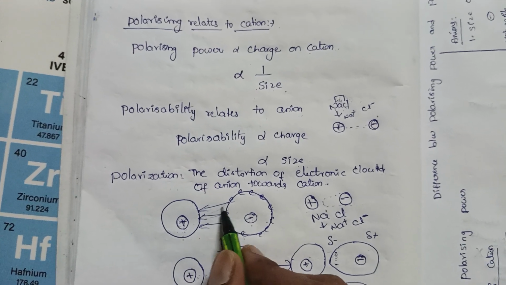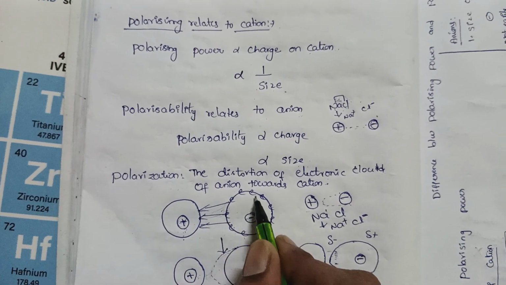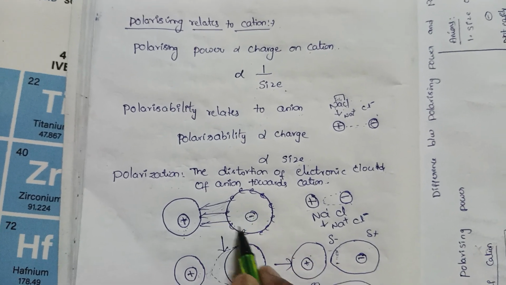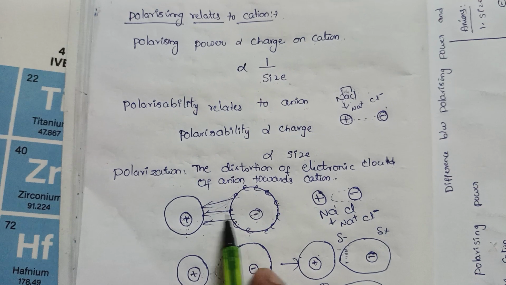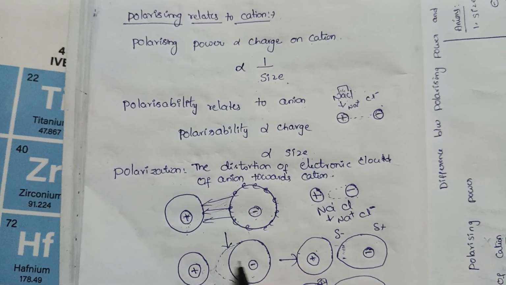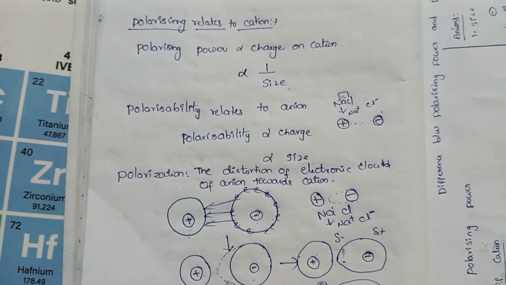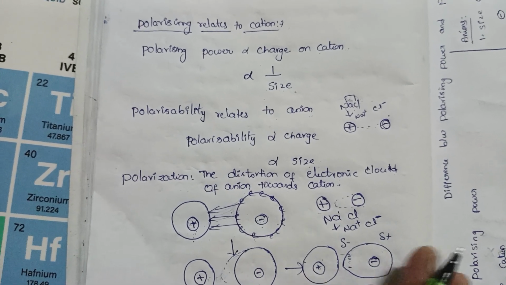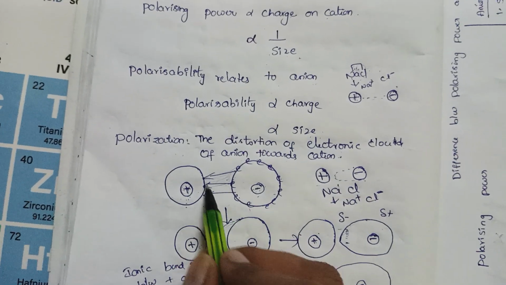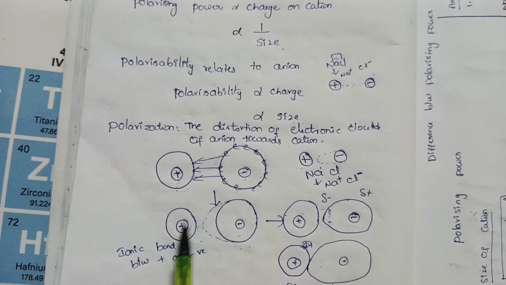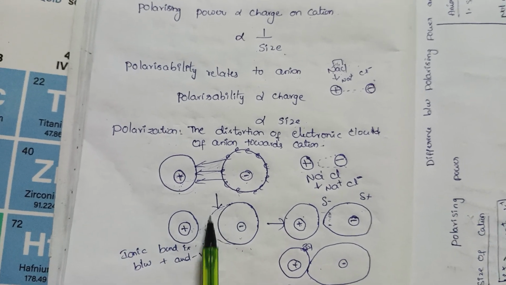Whenever the cation attracts electrons towards itself, the electrons are coming this way, this side. The anion gets distorted by the cation, right?